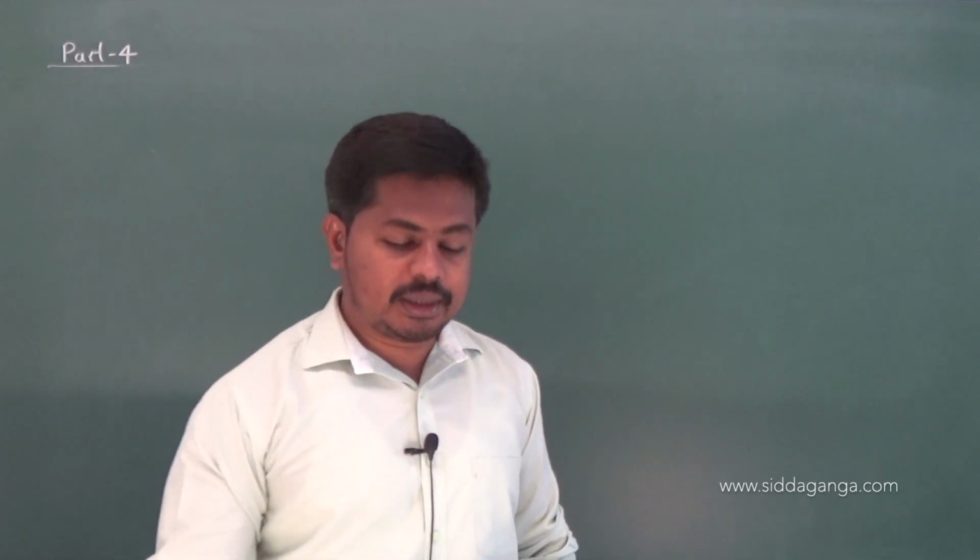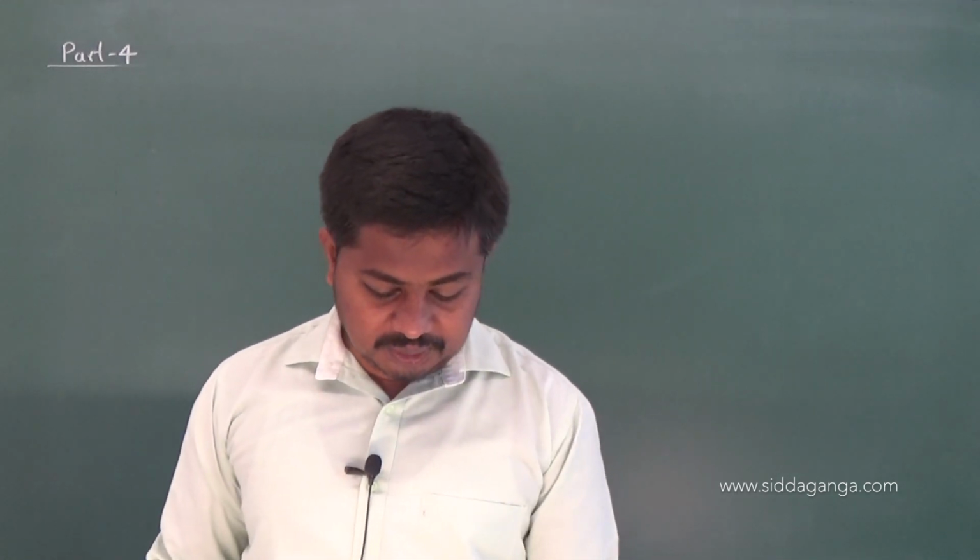Okay, so now let us move to question number 13.